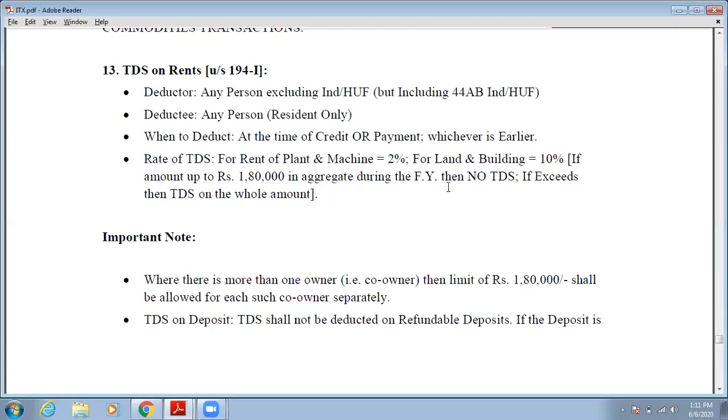So if you are paying rent on land and building up to rupees 1,80,000, then no TDS will be deducted. If such amount exceeds 1,80,000, then on the whole amount you have to deduct 10% TDS.